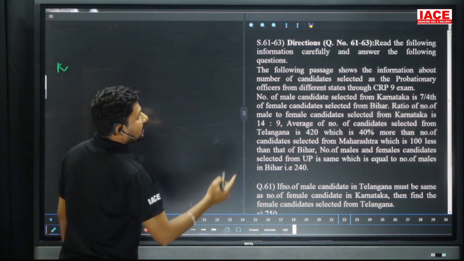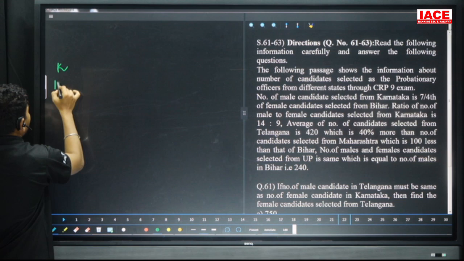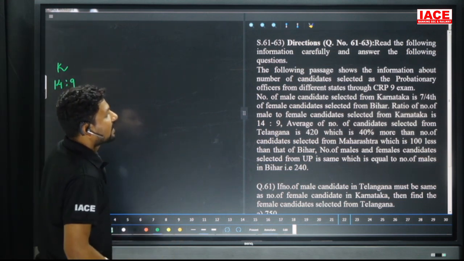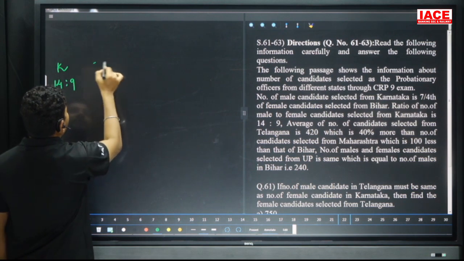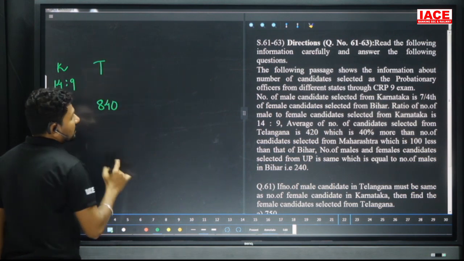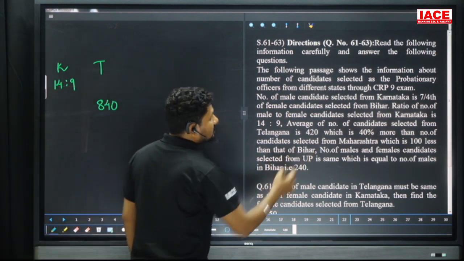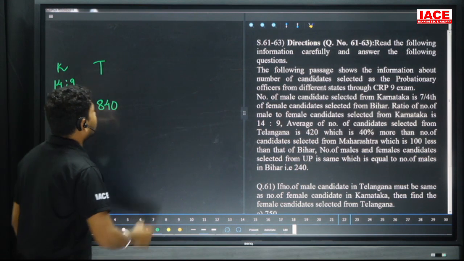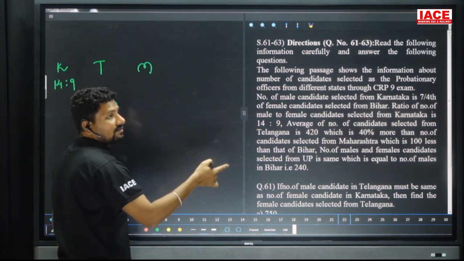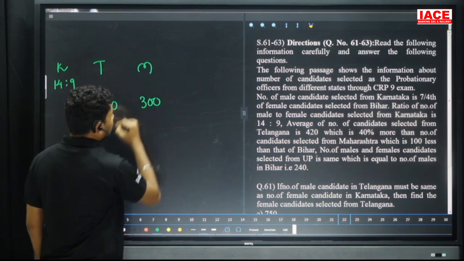Next, the ratio of number of male to female candidates selected from Karnataka is 14:9. And the average number of candidates selected from Telangana is 420. Average means it becomes 840, because 420 doubled is 840, which is 40% more than the number of candidates selected from Maharashtra. Maharashtra, 420 is equal to 140%. We need 100%. That is equal to 300.